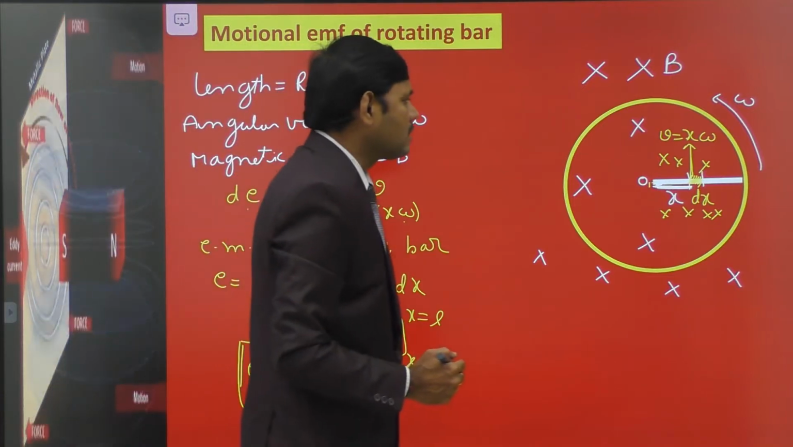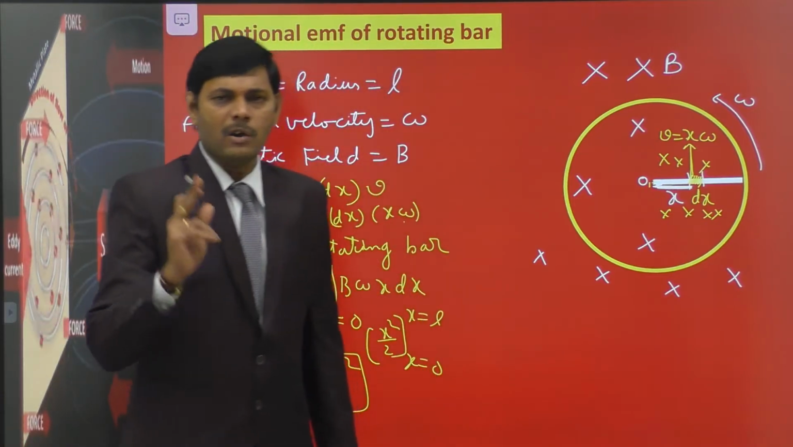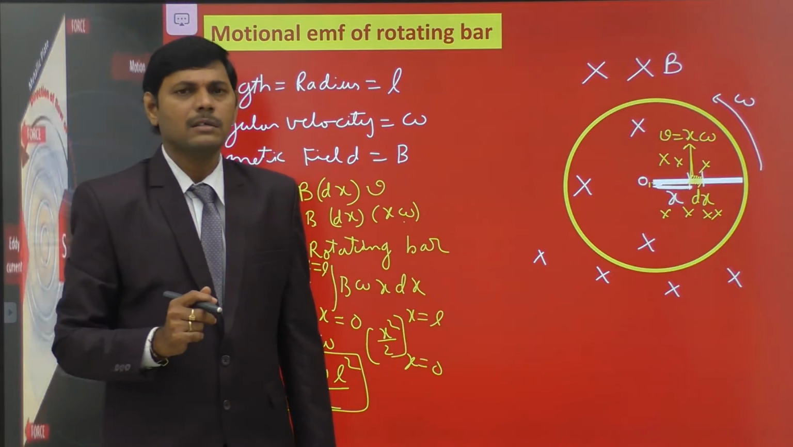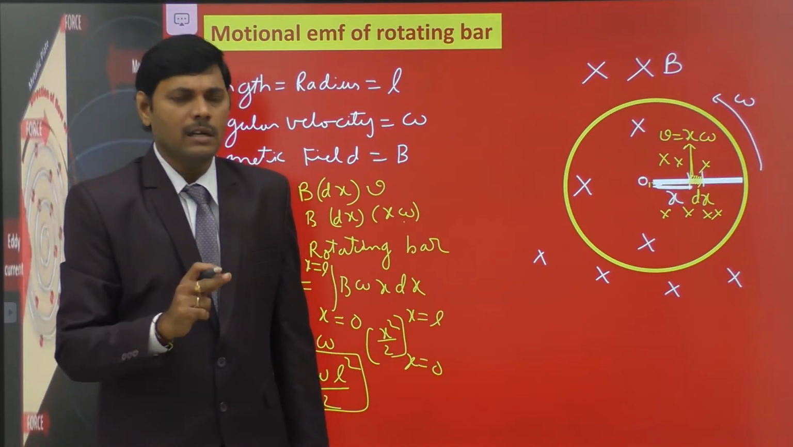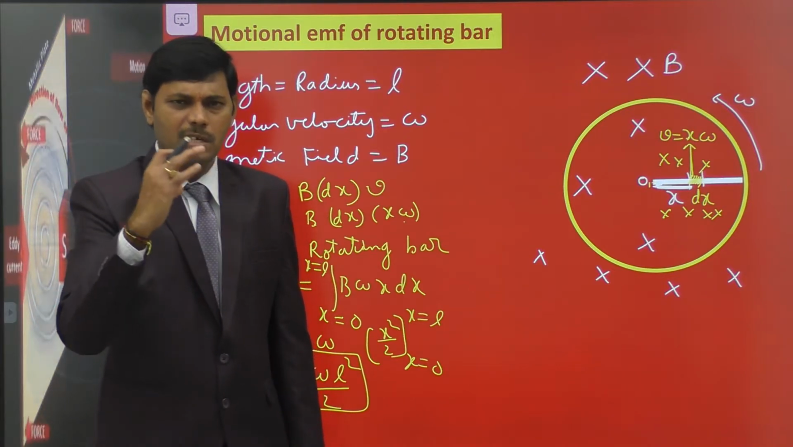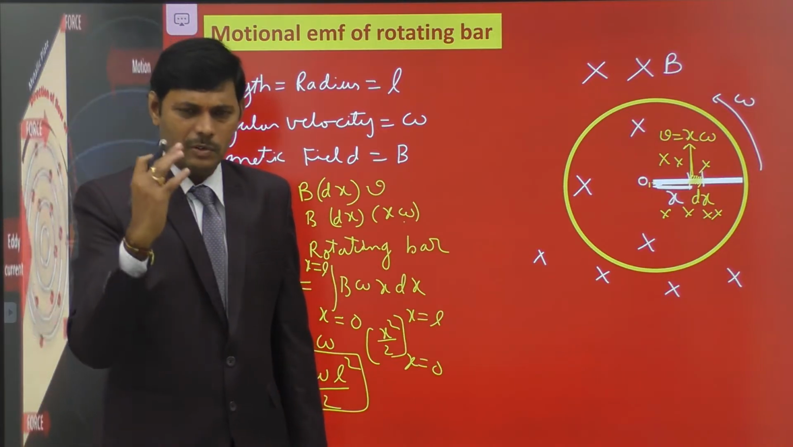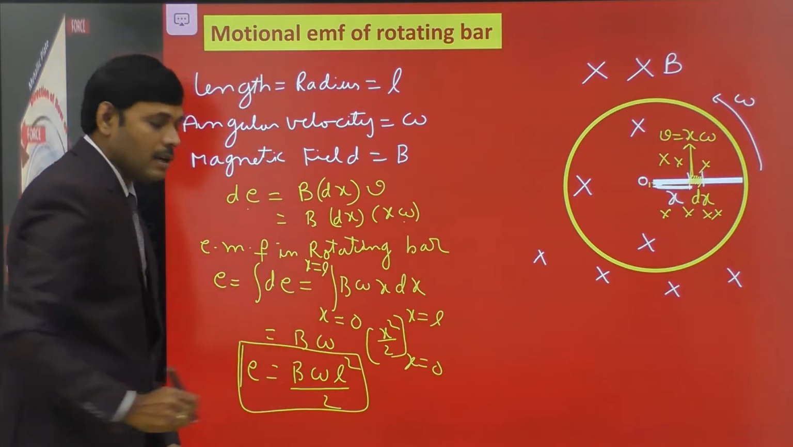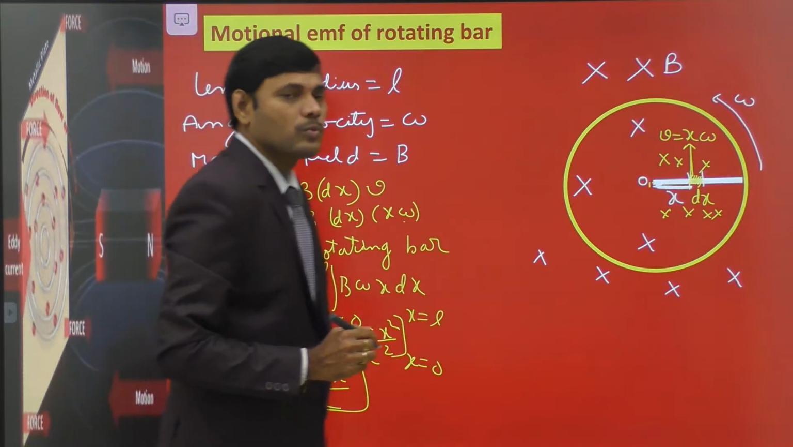So we conclude that if there is a bar rotating with uniform angular velocity omega, the length of the bar is L, and the magnetic field perpendicular to the plane of rotation is B, then the EMF induced in the rotating bar is given by this expression, B omega L square divided by 2.